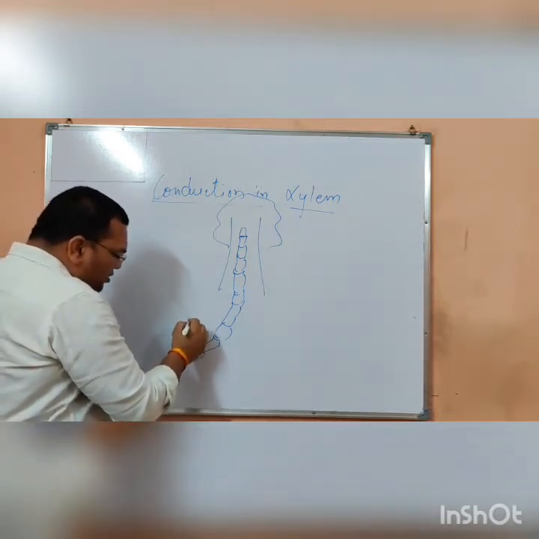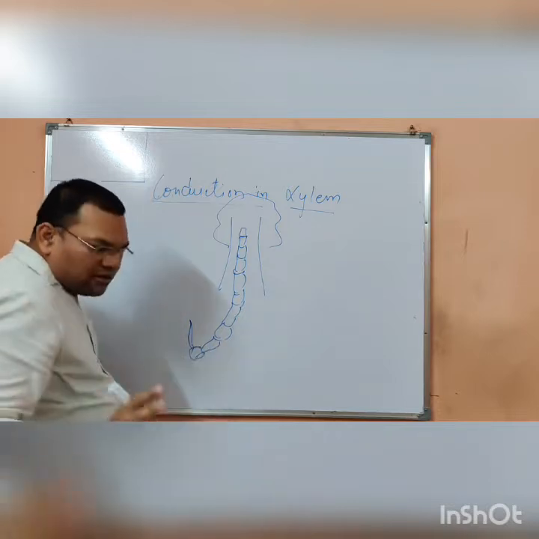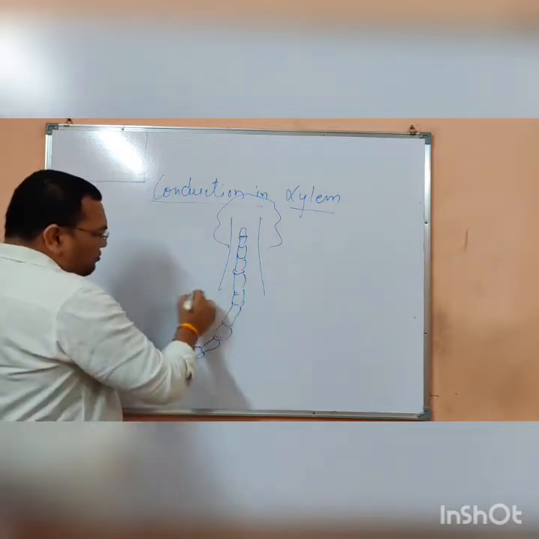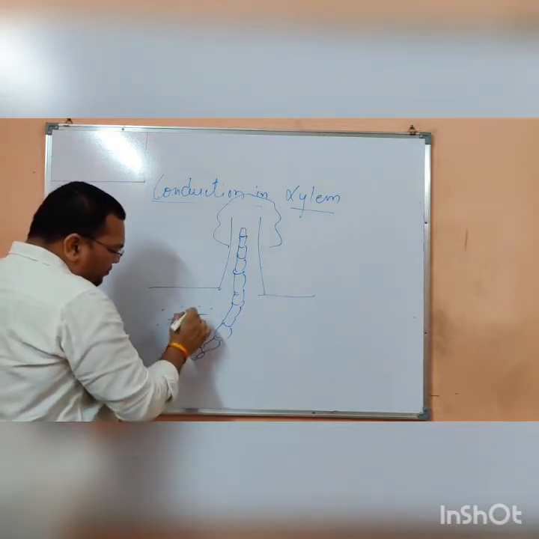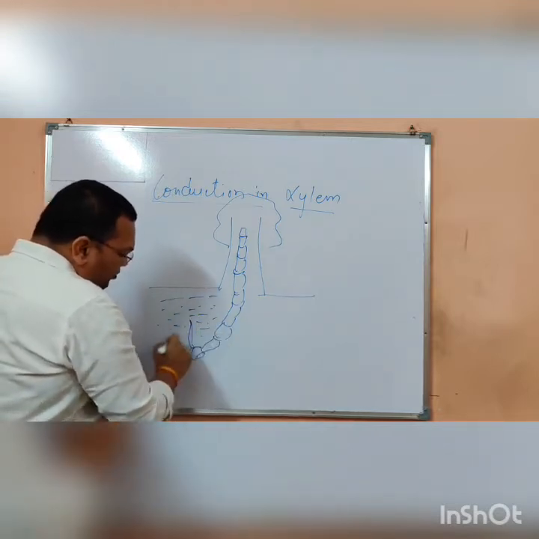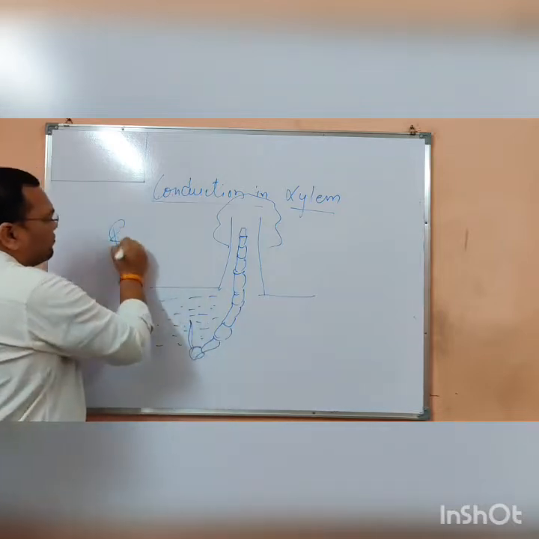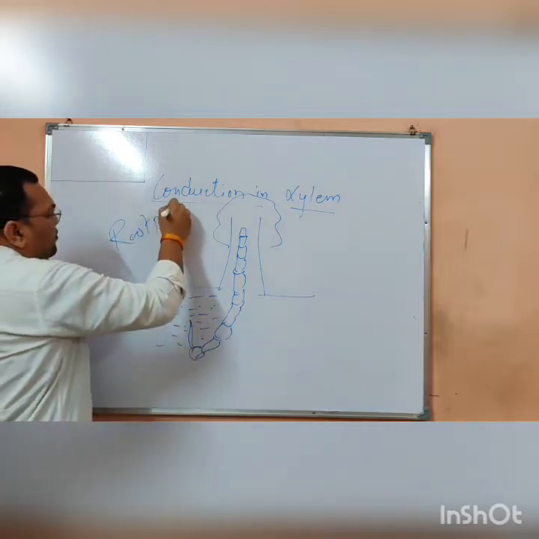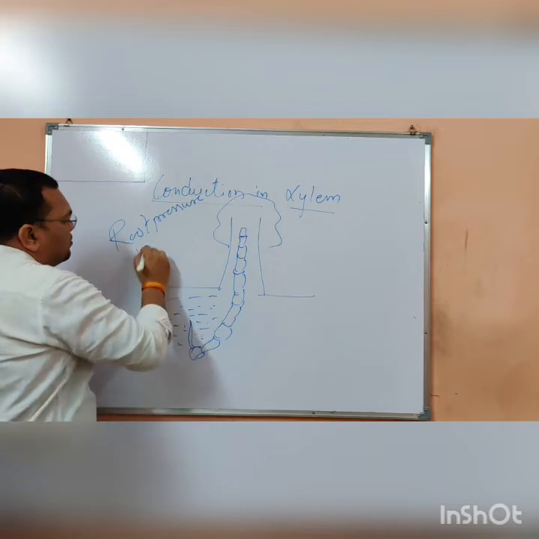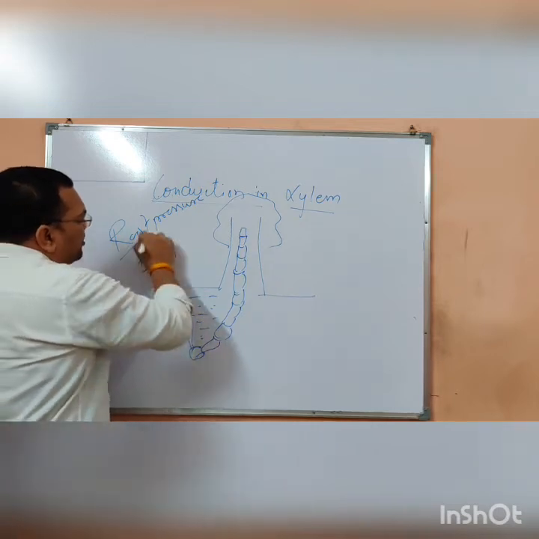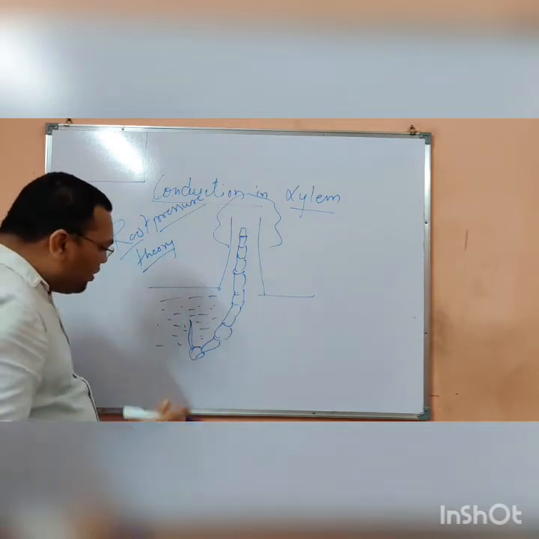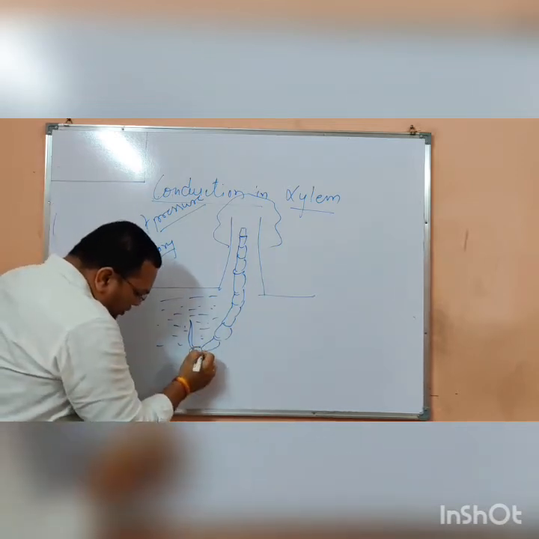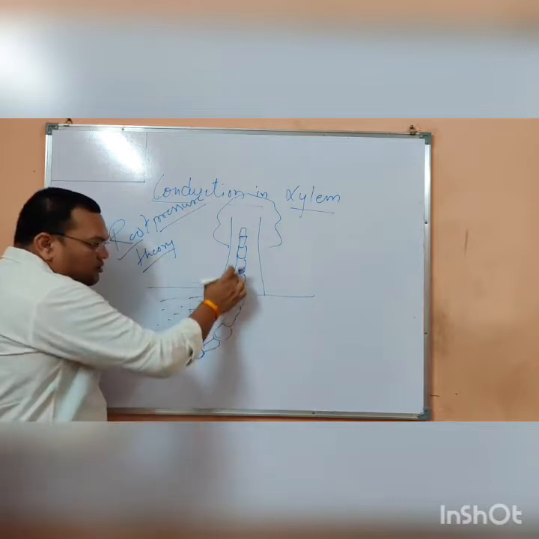Now, let us suppose this is a root hair. This is a single cell. A root hair is a single cell. Now, this is inside the soil, and a lot of water is there. I am telling you the root pressure theory. Now, what is there in the root pressure theory? These are the xylem cells.